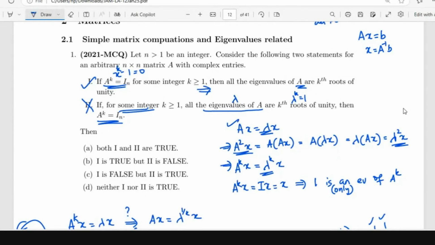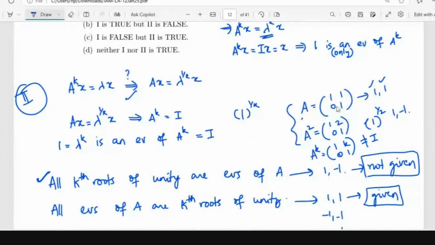You cannot use the diagonalizability always, right? You can use the diagonalizability only if we know that all the kth roots of unity are not repeating, with k equal to n. That was someone's question. That is why I used the diagonalizability. Otherwise, you cannot use that. Because here it just says all the eigenvalues of A are kth roots of unity. It can be like that second case, no? Like this example, where the roots are repeating.